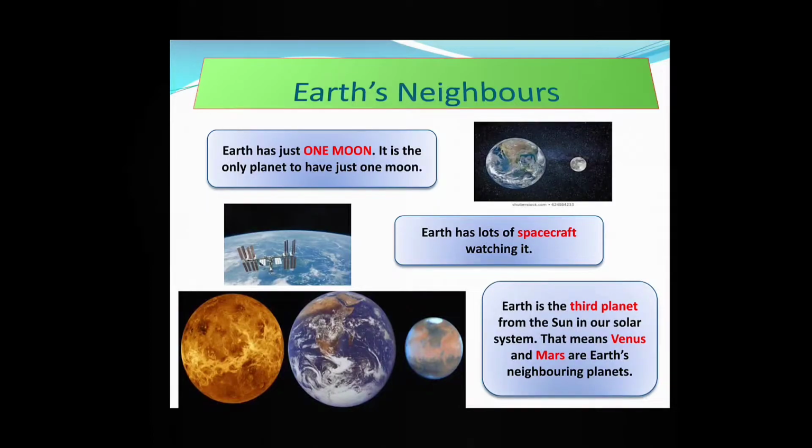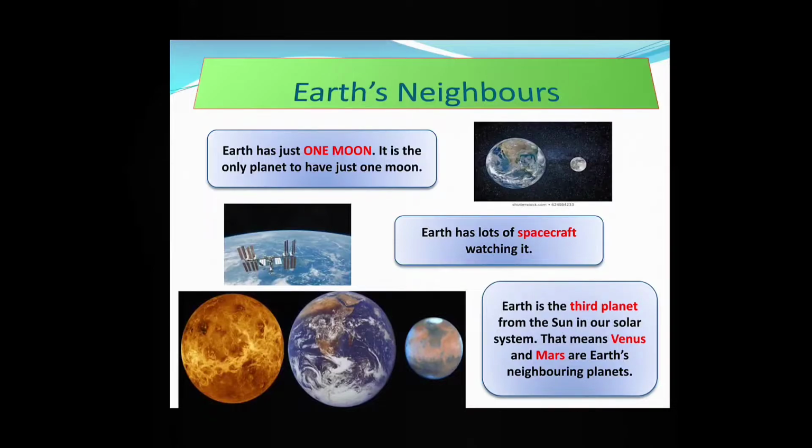Earth's neighbors. Who are the neighbors of the earth? Earth has just one moon. It is the only planet to have just one moon. Earth has only one satellite, and that is the moon. Earth has lots of spacecraft watching it. In the outer space there are lots of spacecraft that are watching the movement of the earth, or the position of the earth, or the changes that are happening in the earth. The changes happening in the earth are observed by the spacecraft.